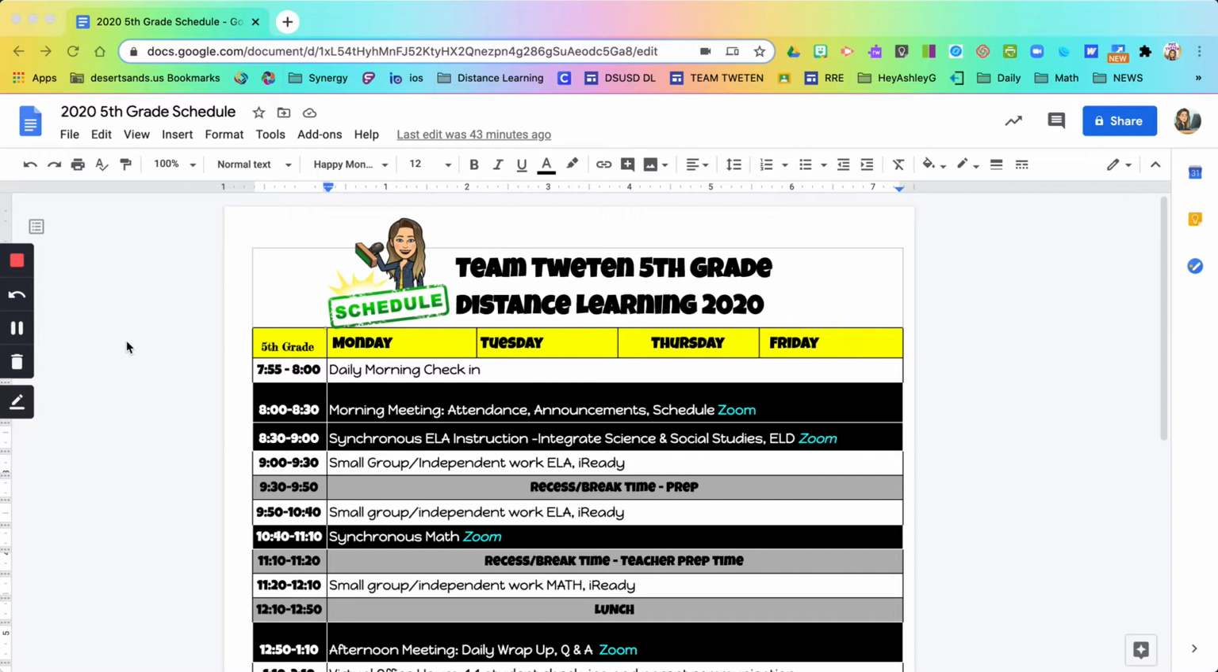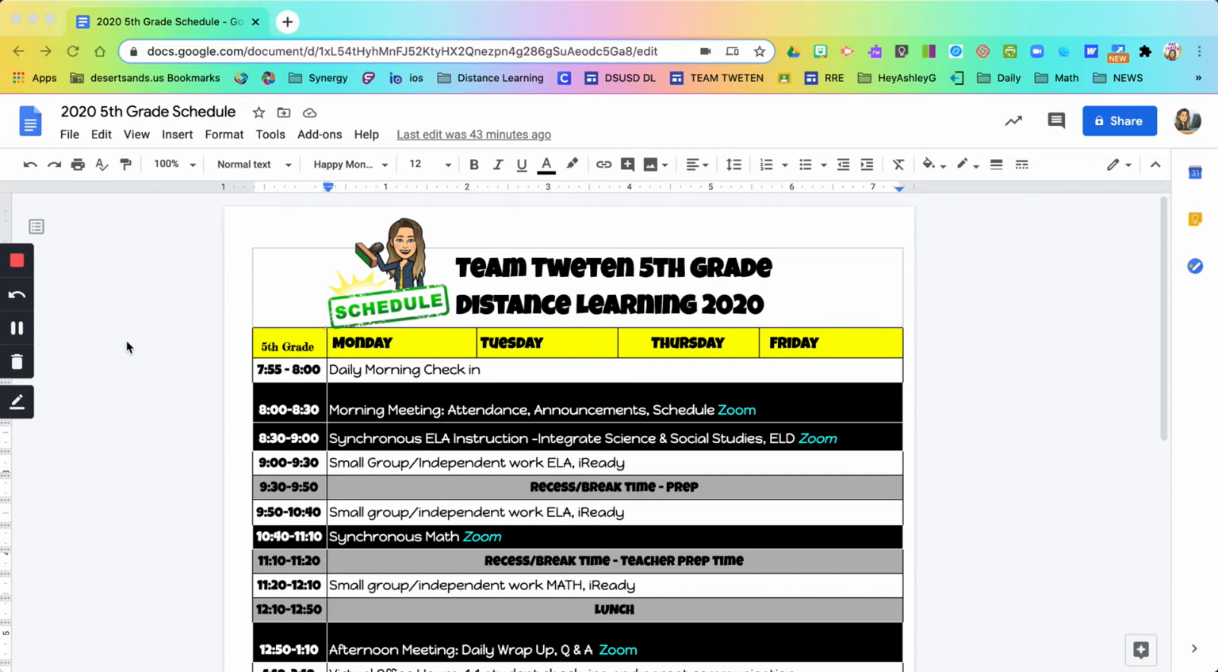So let's look at the small group independent work. You'll have 2 of those sections for ELA and 1 for math. Those are the white sections on the board. Between 9 and 9:30, you'll have the first small group, 9:50 to 10:40, another one for ELA, and then 11:20 to 12:10. Now, if we look at that, between 9 and 10:40, that is a big chunk of time.